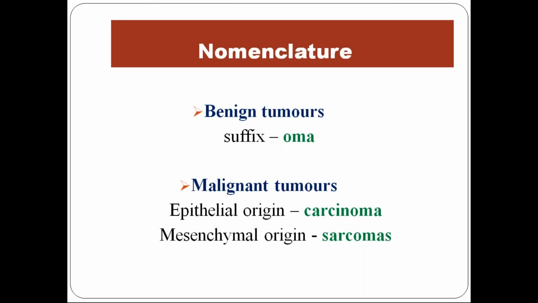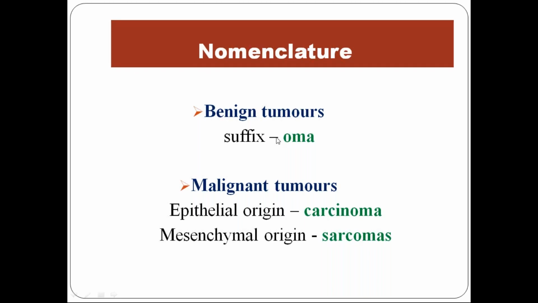Now, how are we going to name the tumors? So that is called nomenclature. There are basically two types of tumors. One is benign tumors, the other is malignant tumors. In some places the U is there, in some places the U is not there. Okay, so both spellings are accepted.